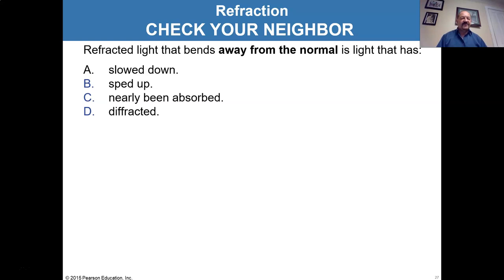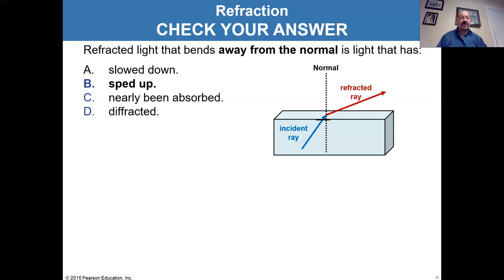All right, so refracted light that bends away from the normal, this is just the opposite question, is light that has slowed down, sped up, nearly been absorbed, diffracted. So if it's bending away from the normal, it's basically light that's able to spend more time in that new medium. Well, that's a medium that the light can travel faster in, so that's sped up. So this is the opposite situation. We're going from light in the water to light in the air, or light from glass into the air.